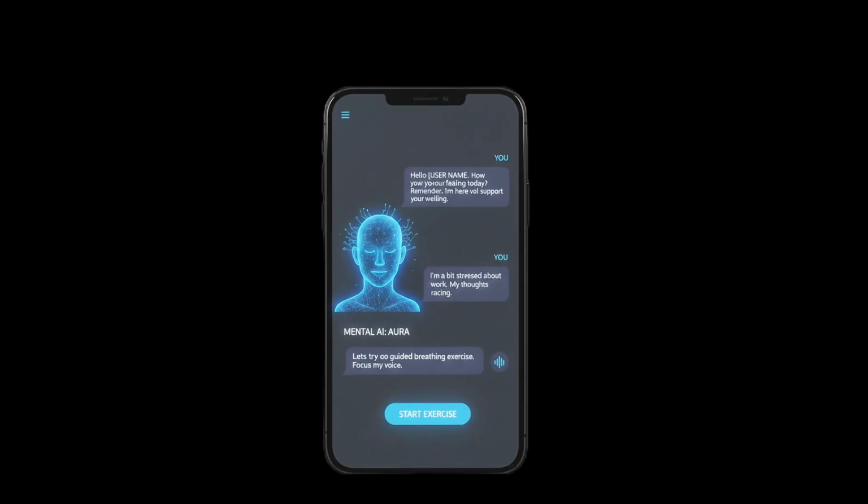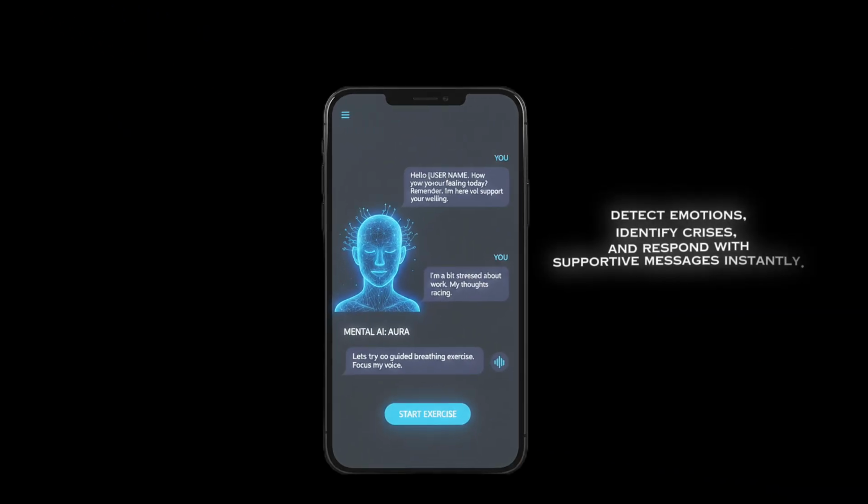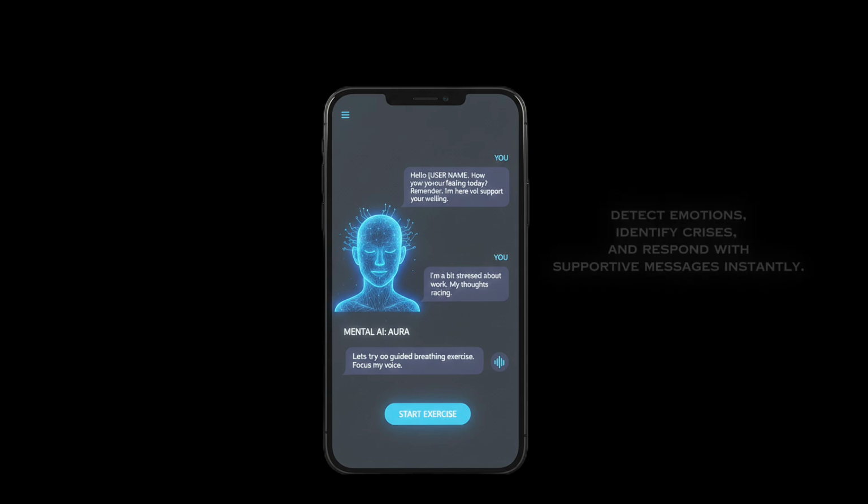In today's fast-paced world, mental health issues are on the rise. That's why we chose to create an AI that can detect emotions, identify crises, and respond with supportive messages instantly. So help is always just a message away.